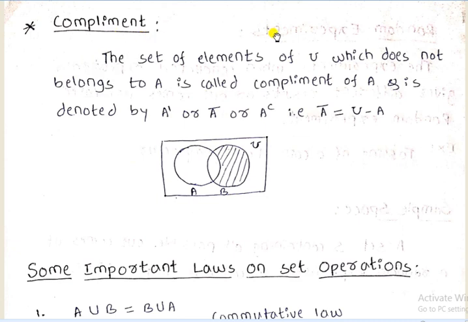Then complement. Complement means the elements which belong to the universal set but do not belong to set A. This set is called the complement of A and is denoted by A dash or A bar or A raised to C. That is, A bar is equal to U minus A. So the elements which belong to the universal set but do not belong to set A are called the complement, denoted by A dash, A bar or A raised to C.